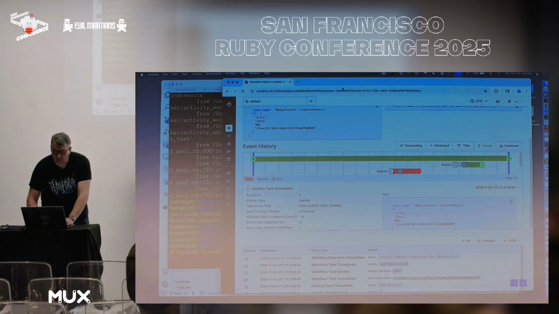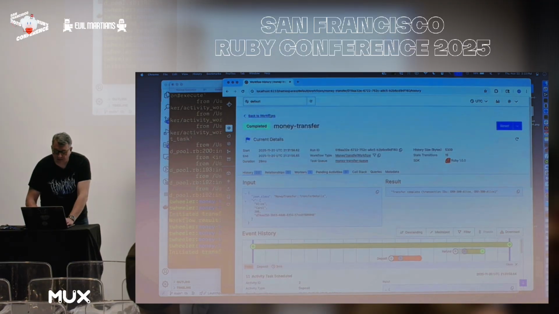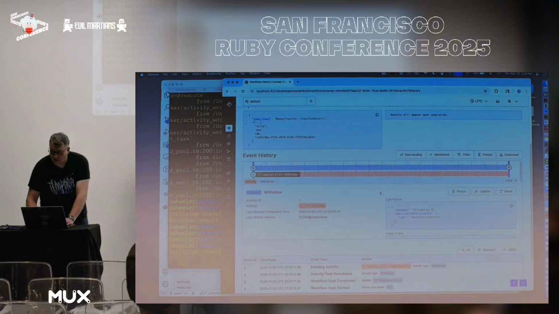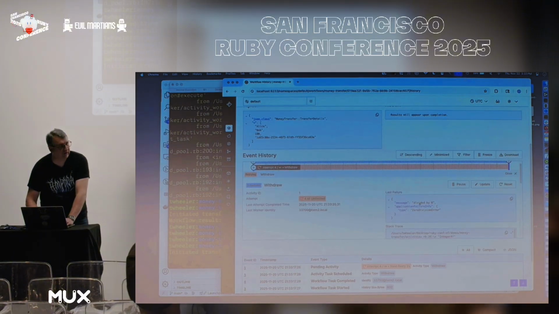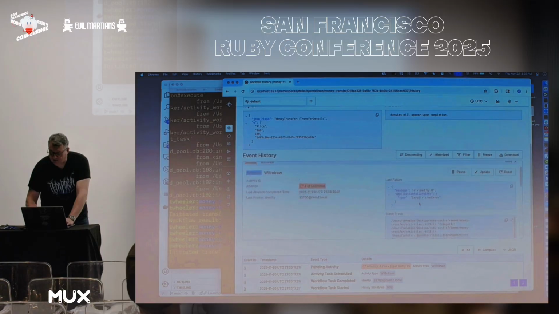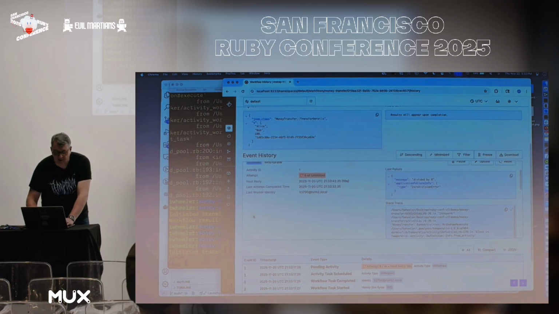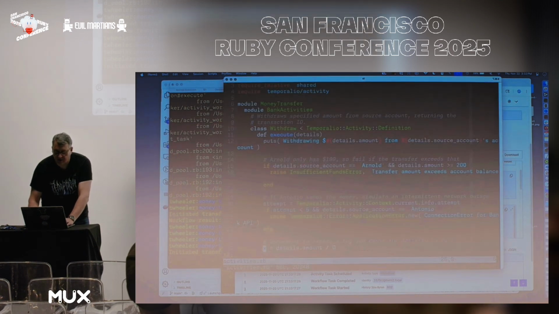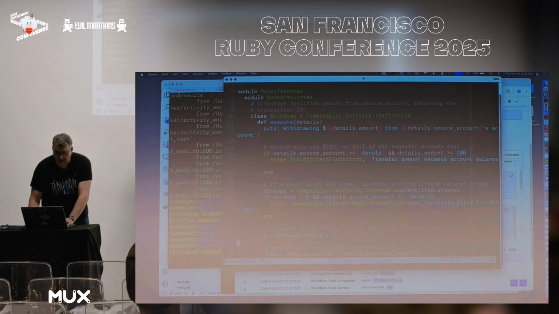And so if I go back to the Temporal UI, we can see that it's running and it's failing. It's on attempt number 4. And if I scroll down, I can see, oh, we've got a divide by 0 error. And it even tells us in the stack trace right here, it's activities.rb line 26. And so let's assume that we didn't know that's where that problem was. Well, look at there, line 26.